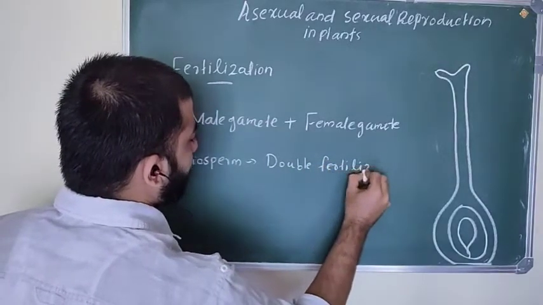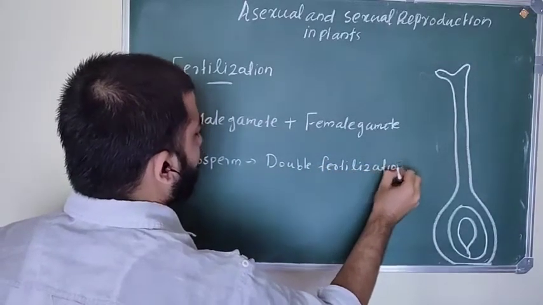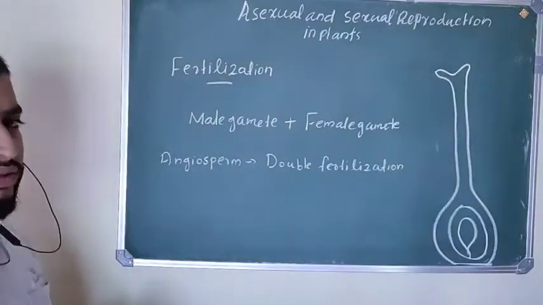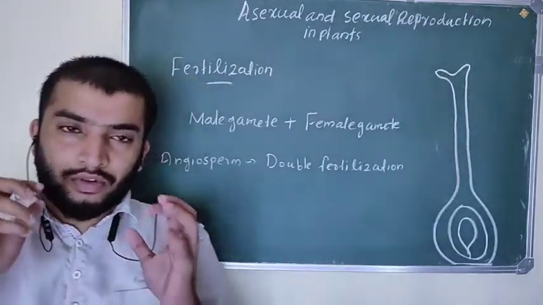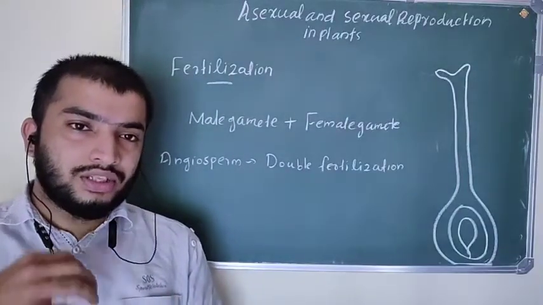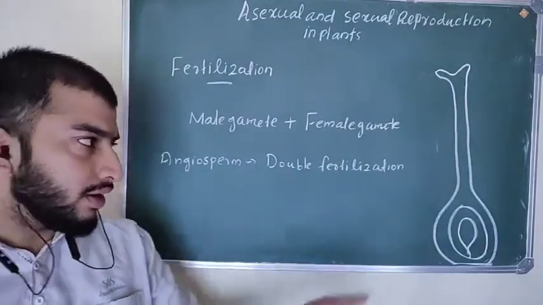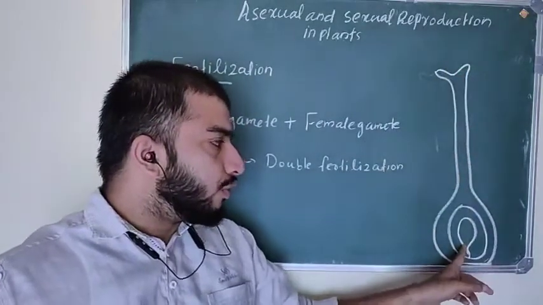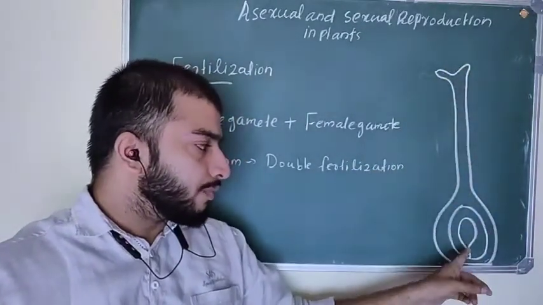So what is meant by double fertilization? From the pollen grain, two male gametes are produced, and these two male gametes enter into the ovule through the pollen tube.